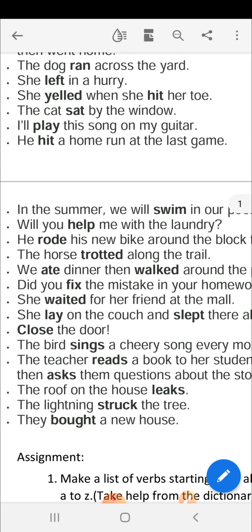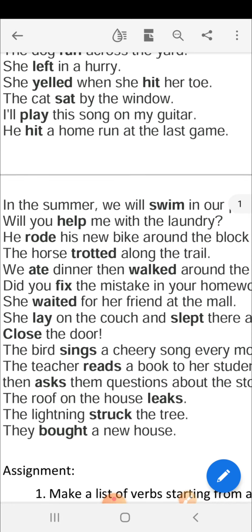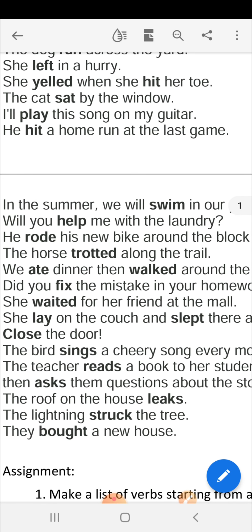Now, here are some more sentences. I'll read it for you. Again, you have to think about the verb that comes in these sentences. Verbs are very important because of whatever sentences we speak, 80% have verbs.